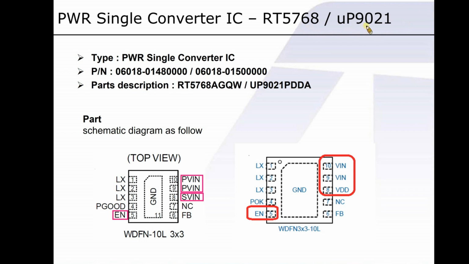RT576A and UP9021 are examples of conversions from low to low voltage. As you can see here, PV-in is V-in. SV-in means VCC or VDD, while the enable pin indicates pin 5.